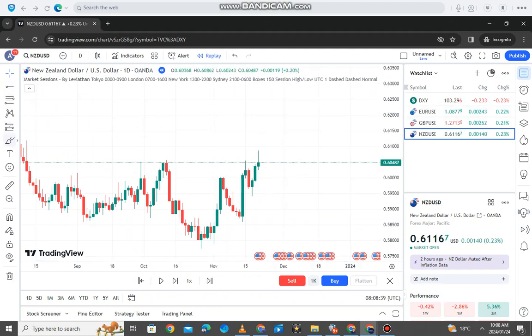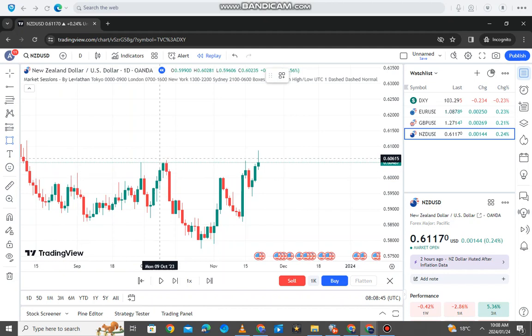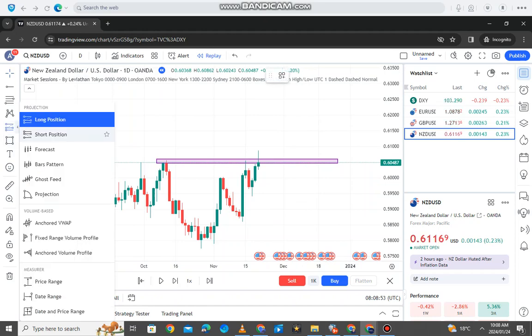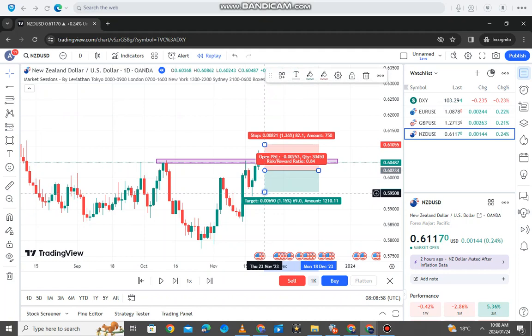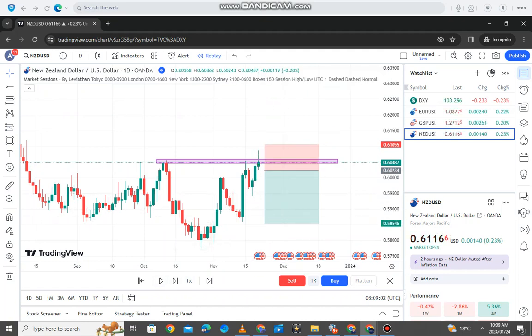You can get your tools on the left hand side like I showed you guys. So let's say you want to use this rectangle here, you can just do that. And then let's say you want to sell there, and you can go ahead and use your tools depending on the strategy that you use, right? Remember, I'm not using a strategy here, I'm just doing this on the fly, right? And then you're gonna use these buttons here to navigate this thing.